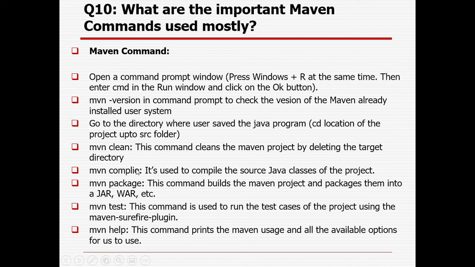Then Maven compile is used to compile the source Java classes of the project. In case any compile error is there, you can get it. Maven help prints the Maven usage and all the available options for us to use. Maven package builds the Maven project and packages it into a jar or war file. Then Maven test is used to run the test cases of the project using the Maven Surefire plugin.